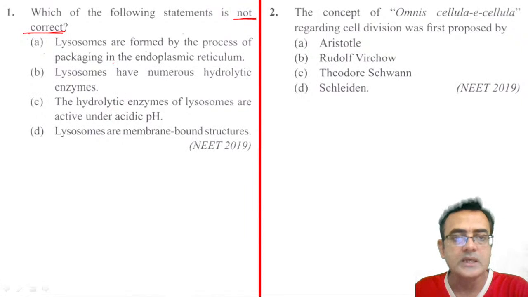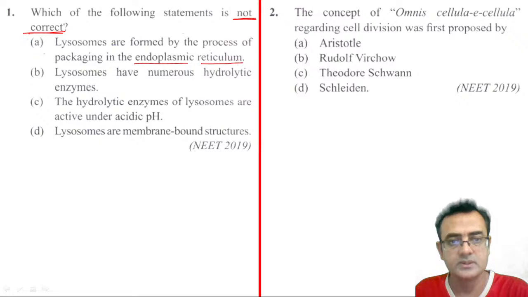So lysosomes are formed by the process of packaging in the endoplasmic reticulum. No, they are not synthesized and they are not formed in the endoplasmic reticulum. They are formed in the Golgi apparatus, right?